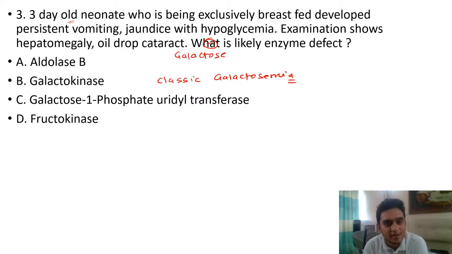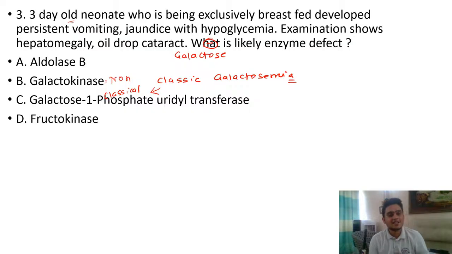We have studied a lot of metabolic diseases. Classic galactosemia is one of the very common problems that we see. The enzyme that is absent in classical galactosemia is galactose-1-phosphate uridyl transferase, that is GALT.